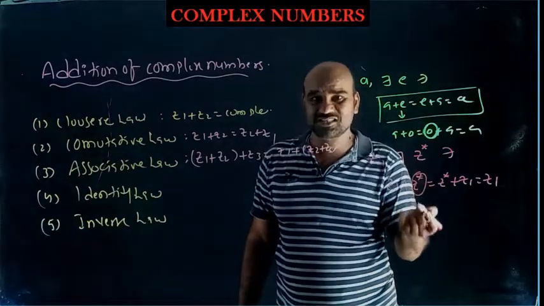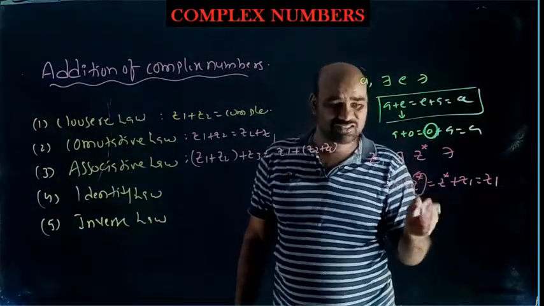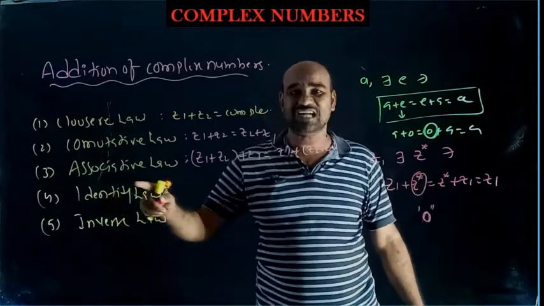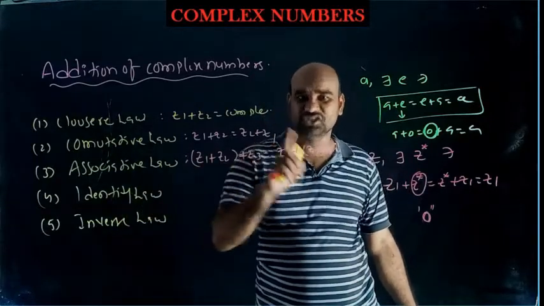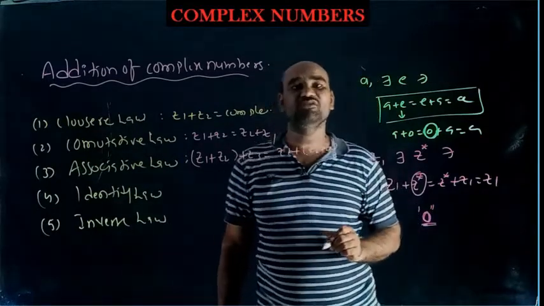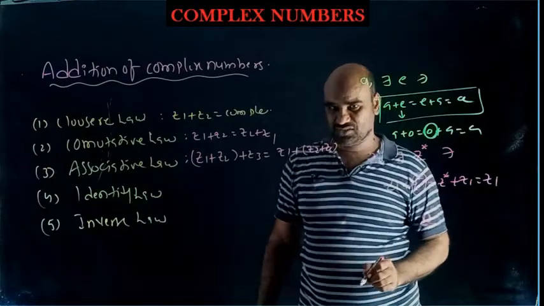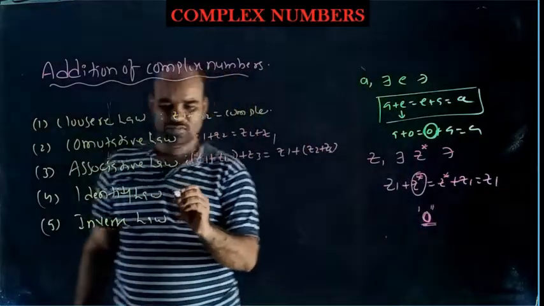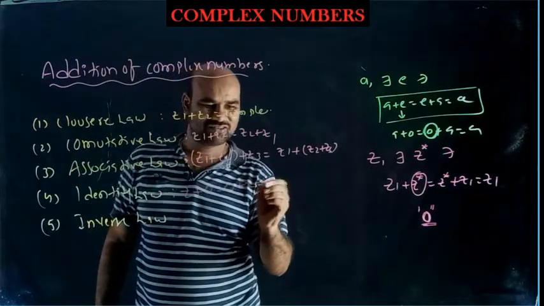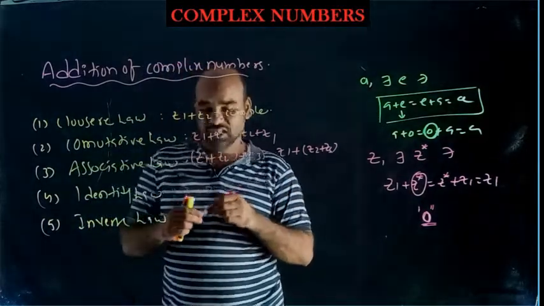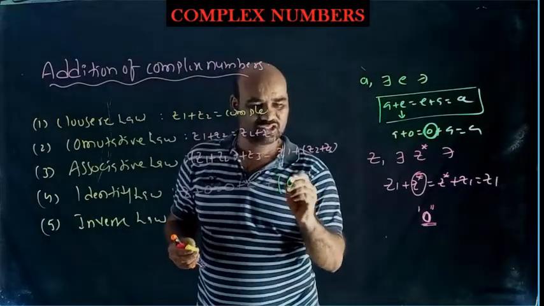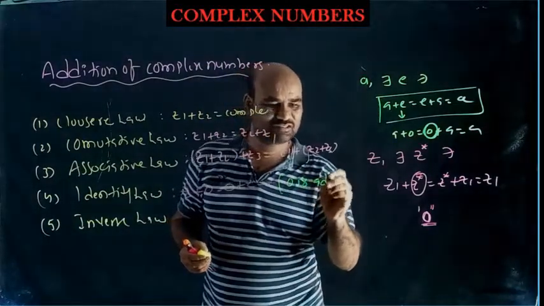Such a complex number exists, no? That's why 0 exists. Such a complex number existing means complex numbers satisfy the identity property with respect to addition, and more generally you can say that 0 is the additive identity in complex numbers. Z plus 0 equals 0 plus Z equals Z. Here 0 is called the additive identity.